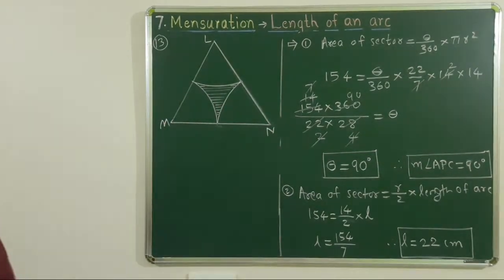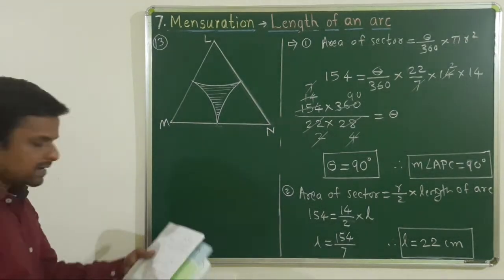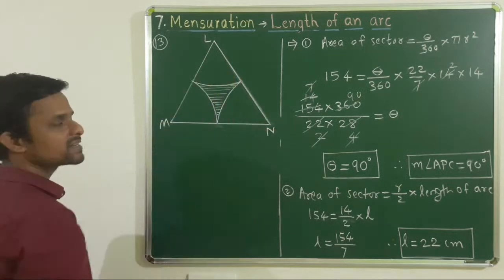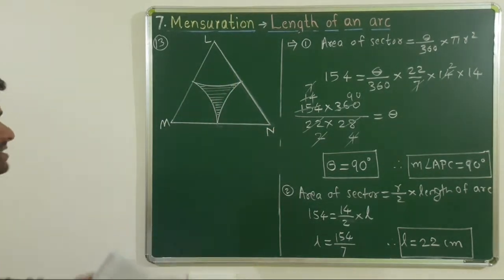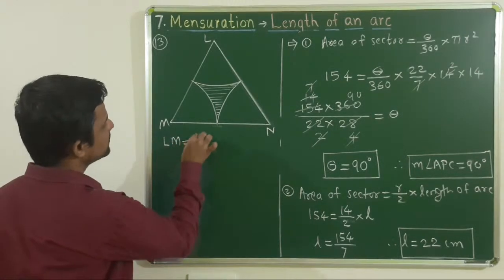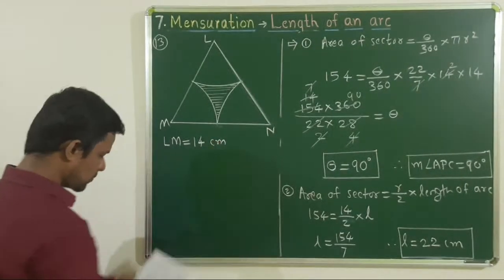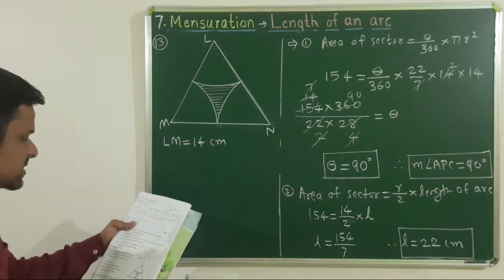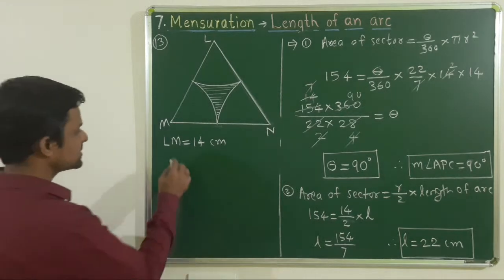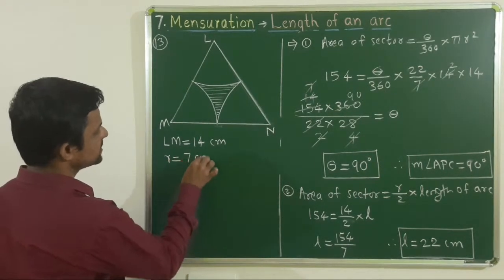And some information is given, that is LM is 14 centimeter, means all these three sides are of length 14 centimeter, since triangle LMN is an equilateral triangle. But I'll write here simply LM is 14 centimeter, and radius is given as 7 centimeter.